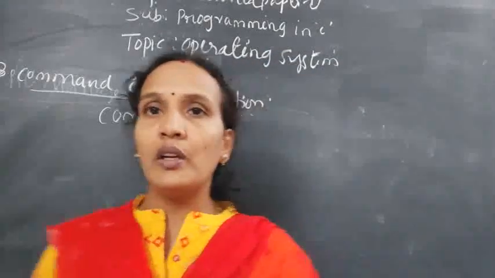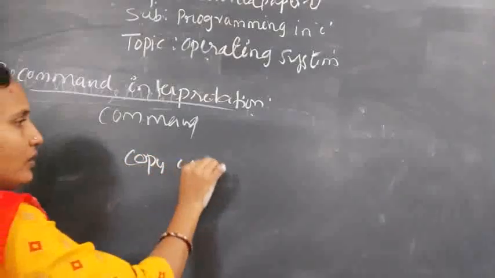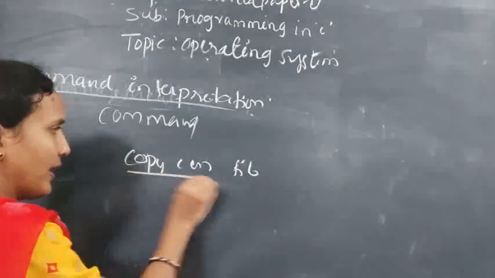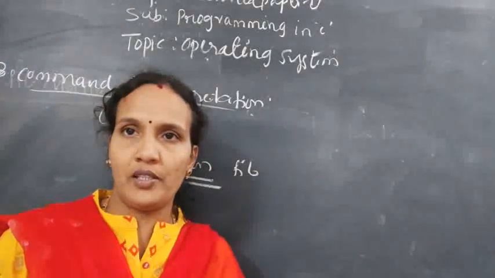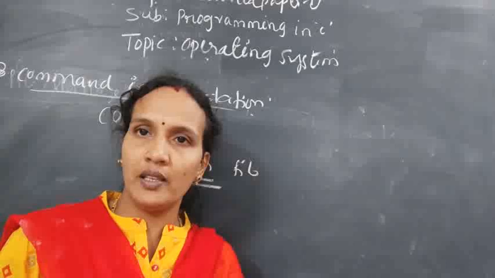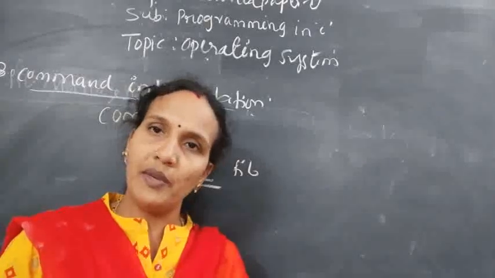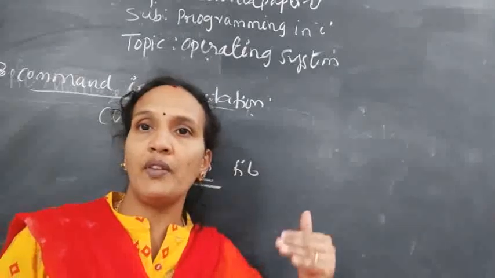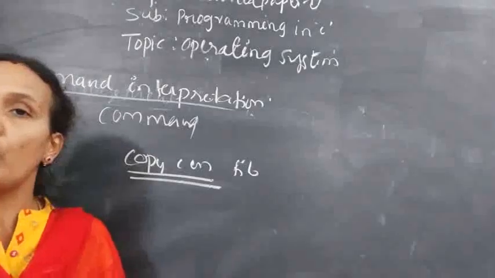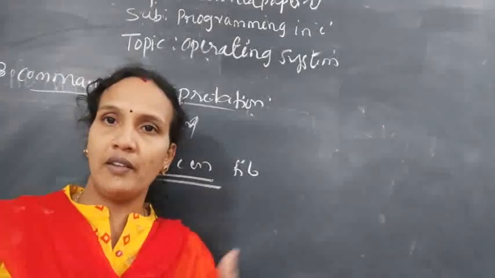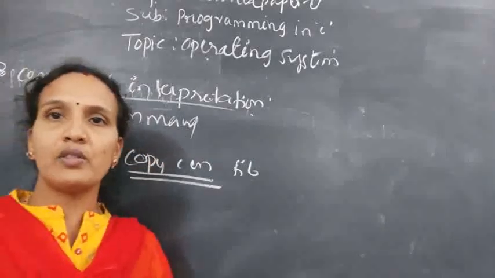For example, if you want to create a file, the command is copycon filename, like this. This is a command. A command is nothing but an instruction to the operating system. The operating system will understand only commands. So whatever action you want to perform with the operating system, you should communicate with it in the form of commands. For example, if you give a save, internally the copycon command will be created to save that file.